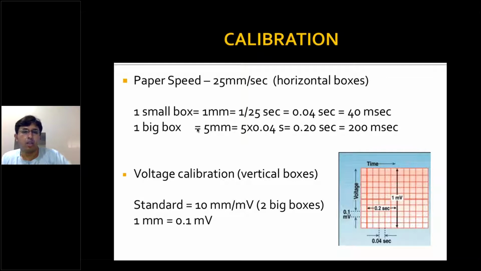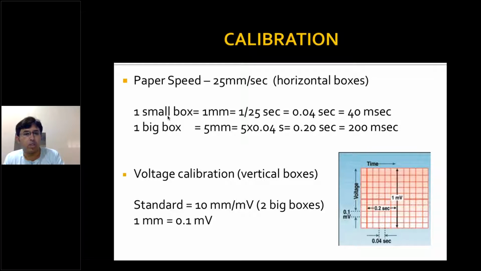Basic ECG. You should always check the ECG paper speed. The normal speed is 25 millimeter per second. If the speed is kept at 12.5 or 50 mm, you literally can't interpret the ECG. The value is always written at one corner of the ECG, so always ensure that it's 25 millimeter per second. One small box is 40 milliseconds and one big box is 200 milliseconds. This should be known.